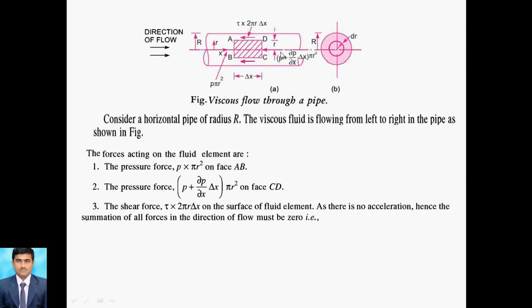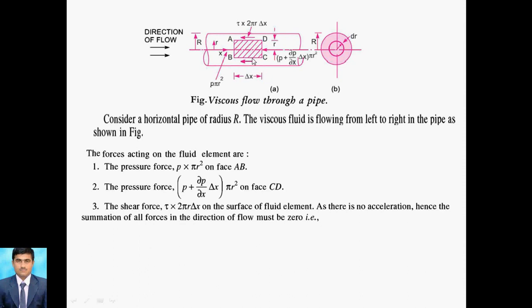But here we have to add the incremental pressure, that is, dou P by dou X into delta X, into the square bracket pi r square. This is how we have to change it. Suppose we consider delta x, the elemental length. If delta x is 0, what will happen? Only face CD becomes face AB, because delta x is 0.